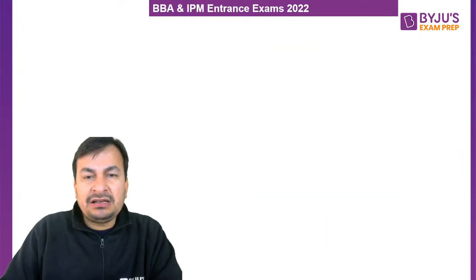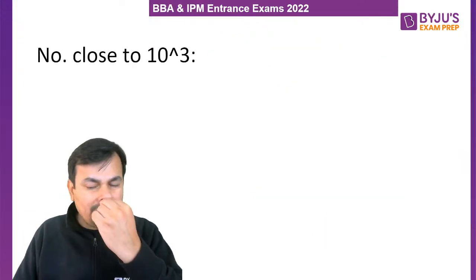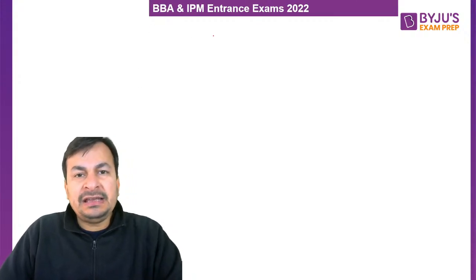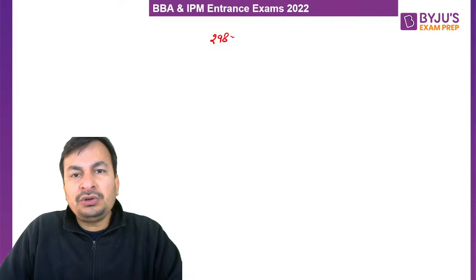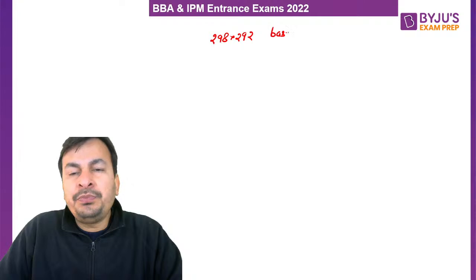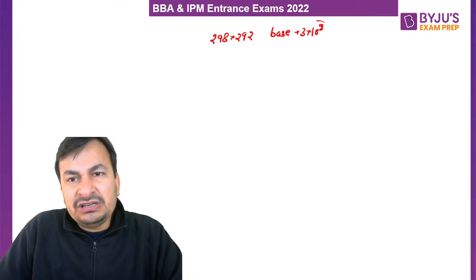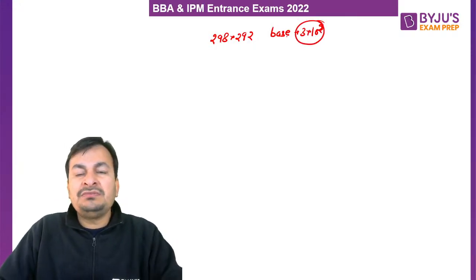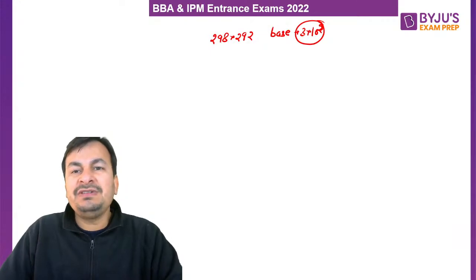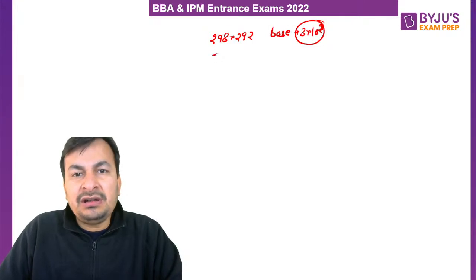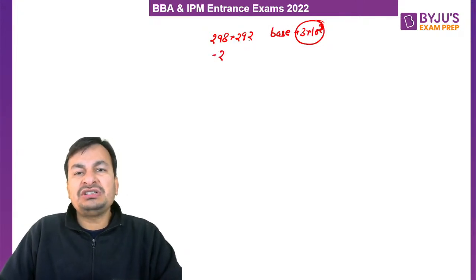Let's take another case. Similarly, if we have to multiply, say, 298 with 292. So my dear students, in this case both numbers are close to 300. So we will consider 300 as base. Am I clear? So 298 is how much less than 300? Minus 2. 292 is how much less than 300? Minus 8.